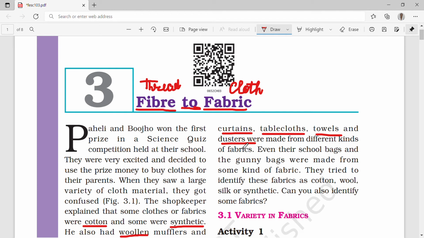But here dusters does not mean blackboard dusters. This means the cloth used to remove dust. That cloth is named dusters here. And even their school bags and the gunny bags were made from some kind of fabric.